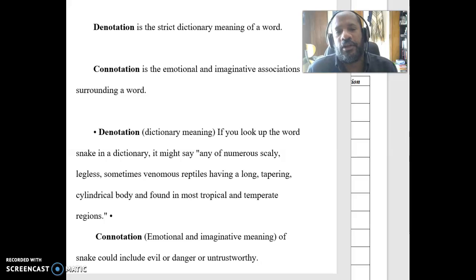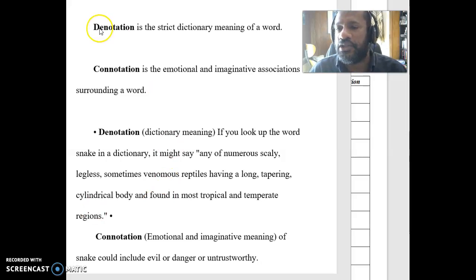Hi everyone, so in this video we're going to be talking about the terms connotation and denotation. Those words are important to know sometimes in order to understand why a poet might choose certain words, and why you might choose certain words. It's something that we understand on some level, but until we put words to it, we may not understand completely how it operates. So let's go through and see how it does work.